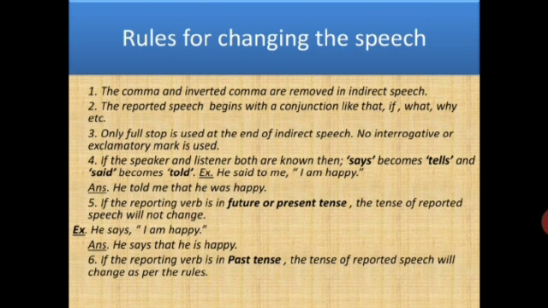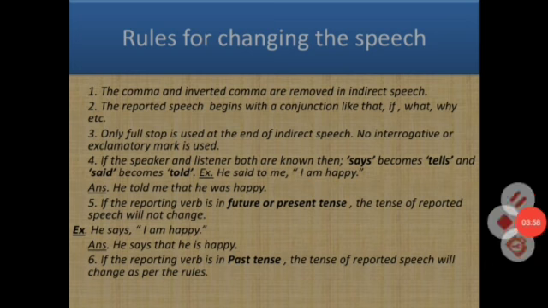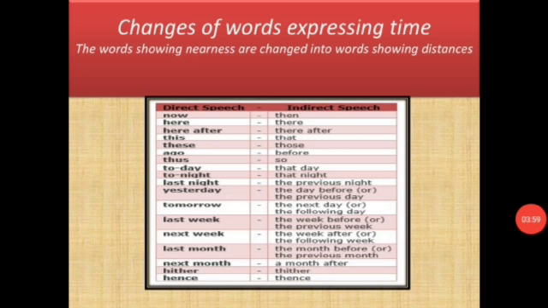Clear? Now talking about the next and the last rule, that is if the reporting verb is in past tense, the tense of the reported speech will change as per the given rules. जो भी rule chart होगा उसके according the tenses will change if the reporting verb is in past tense. Now let us see how the words that express time are changed. जिसमें time express होता है उन्हें हम कैसे change करेंगे. So the words that show nearness are changed into words showing distance. जो पास वाले terms होते हैं, they will show distance when we change them into indirect speech.